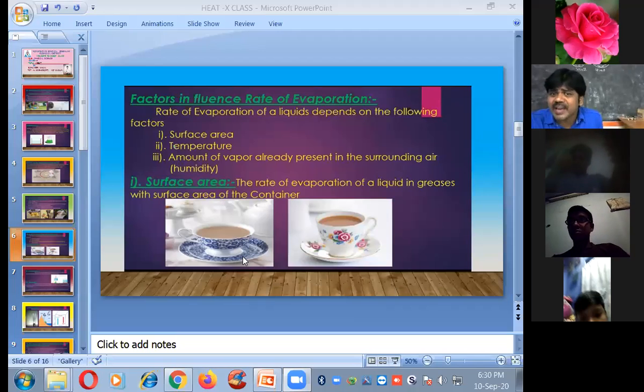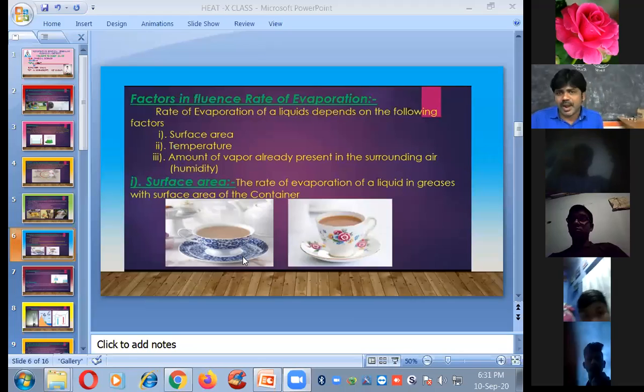So here, if the surface area is more, then the rate of evaporation also increases. So we can say that the rate of evaporation of a liquid increases with the surface area of the container or a bowl. అంటే ఏరియా ఎక్కువగా ఉందనుకోండి, అప్పుడు రేట్ ఆఫ్ ఎవాపరేషన్ కూడా ఎక్కువగా ఉంటుంది.